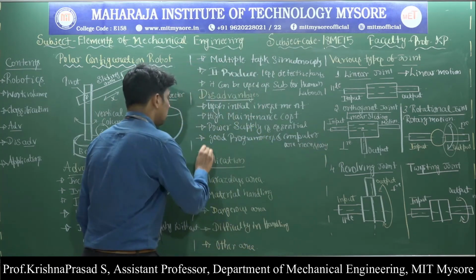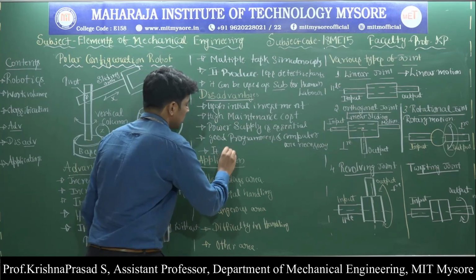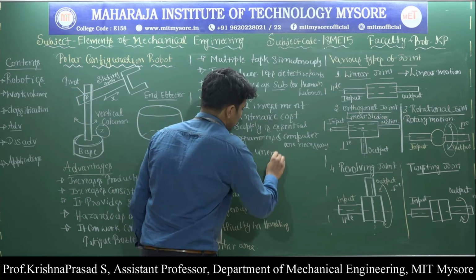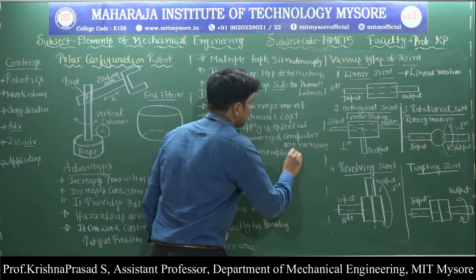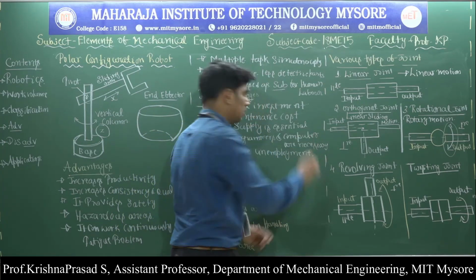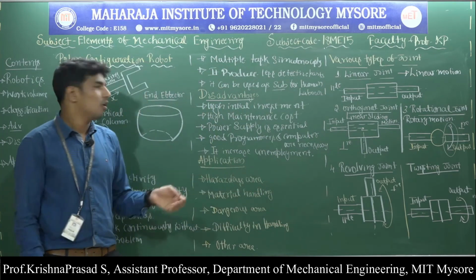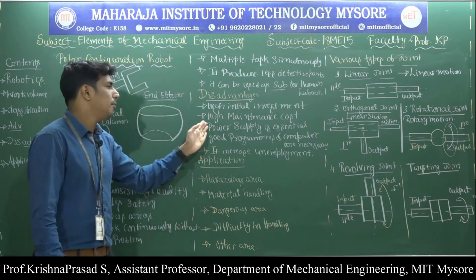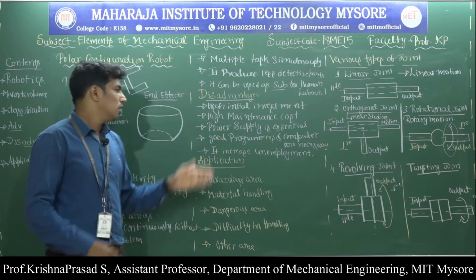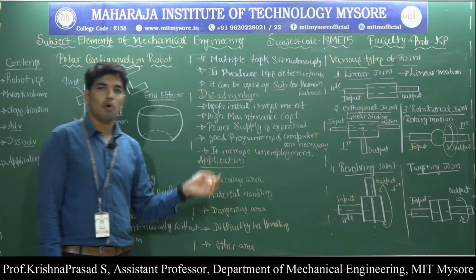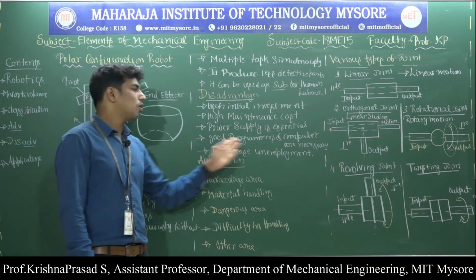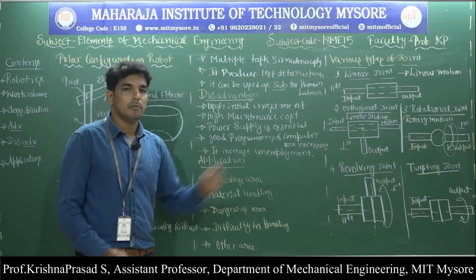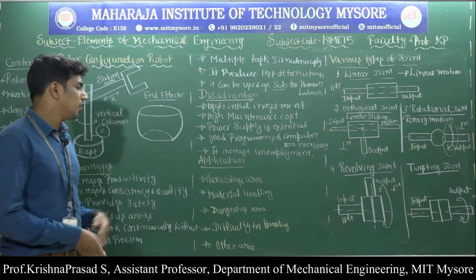And the last one, it increases unemployment. That means it reduces the opportunity of human labor. So some of the disadvantages are high initial investment, high maintenance cost, power supply is essential to operate the industrial robot, good programmer and computers are necessary, and it increases the problem of unemployment. Okay, then applications.